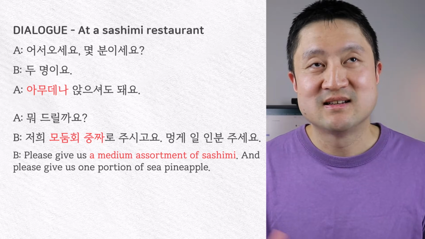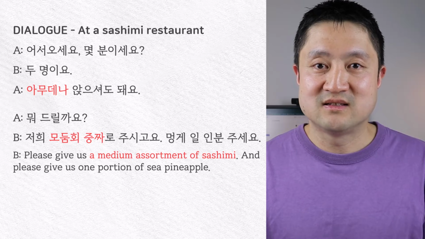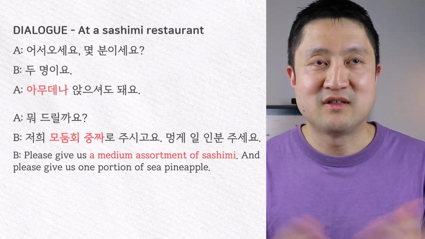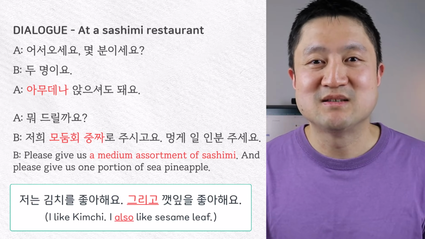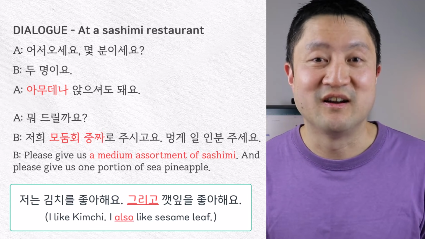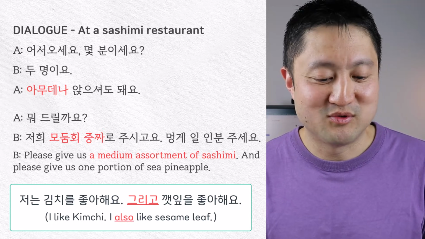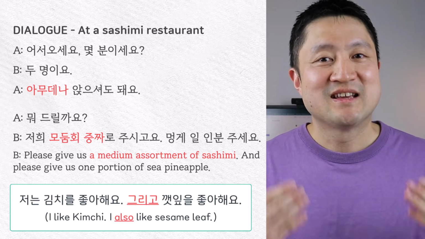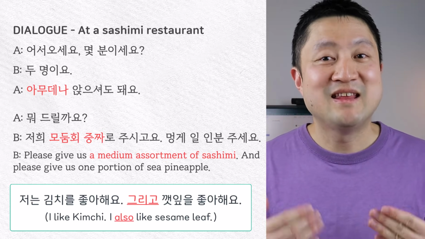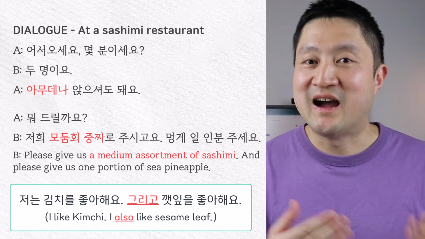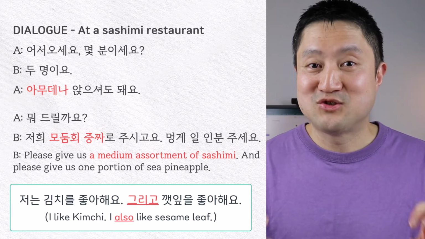To explain this, now there are different ways of combining sentences in Korean. So if you think of 그리고, 그리고 doesn't combine sentences, but it links two sentences together. 그리고 kind of means also. So I could say, for example, 저는 김치를 좋아해요. 그리고 깻잎을 좋아해요. And that means I like kimchi, also I like 깻잎. However, these are two separate sentences.